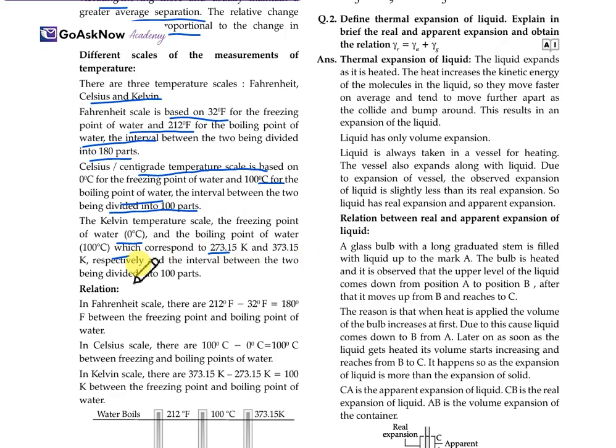So the interval between these two is divided into 100 parts. So these are the different scales for the measurement of temperature: Fahrenheit, Celsius and Kelvin.